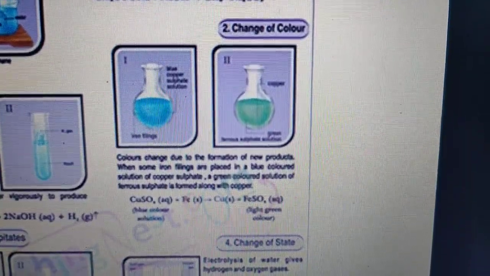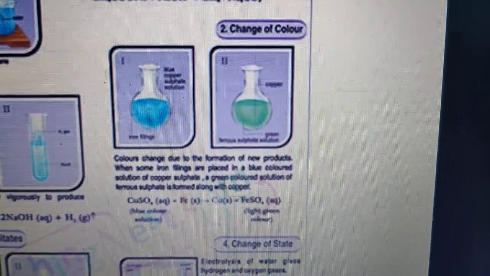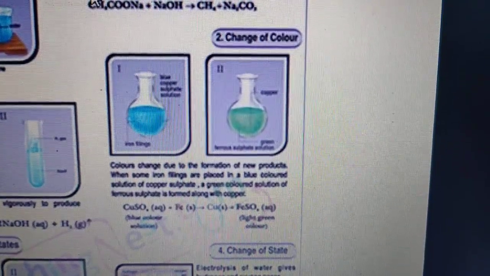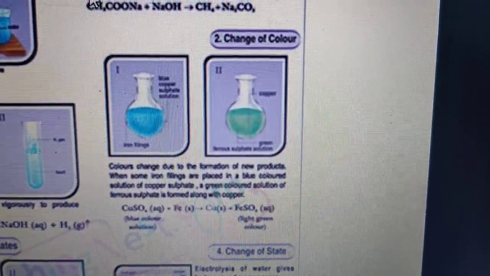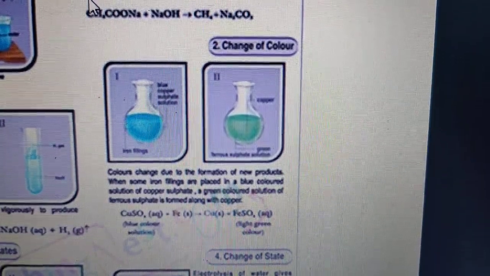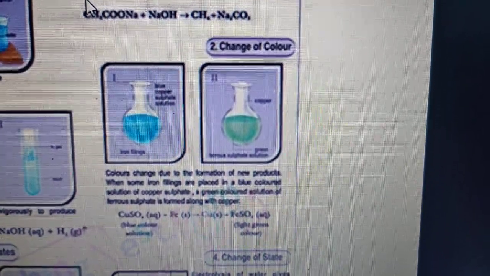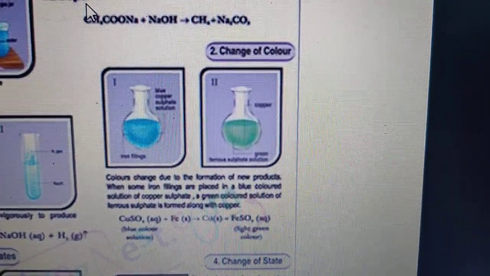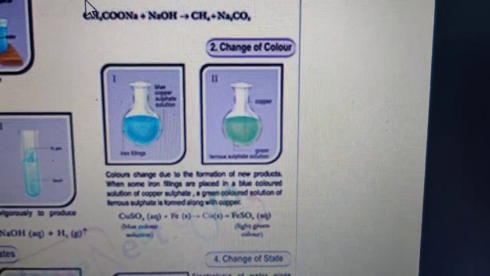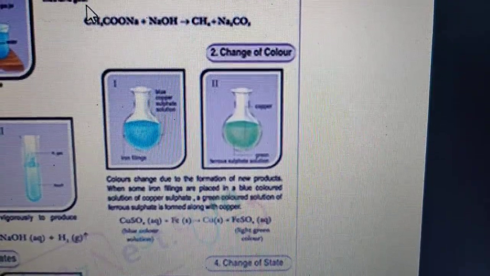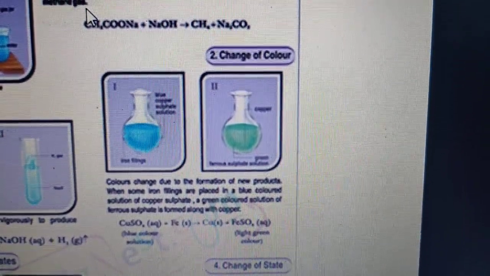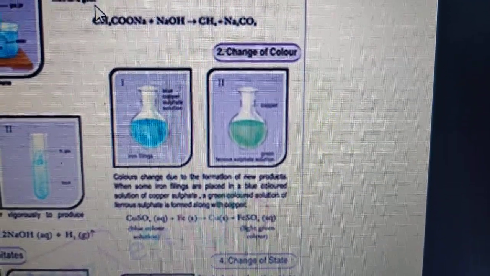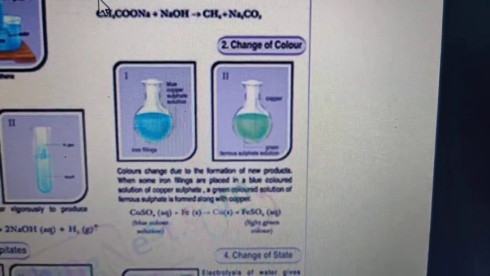In your book, two examples are given, that is red lead oxide. If you heat lead oxide, which is red in color, oxygen gas is released and lead monoxide is formed, which is yellow color. One more example is given, that is when you add chlorine water to potassium iodide solution, you will get iodine, which is of purple color. So from colorless to color appears. So that is also one of the examples of change of color.